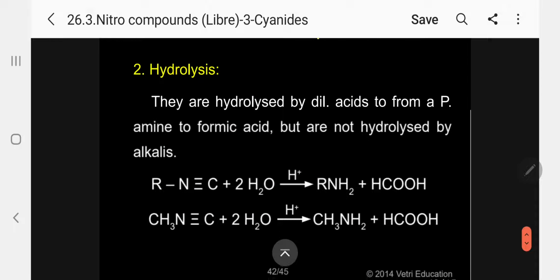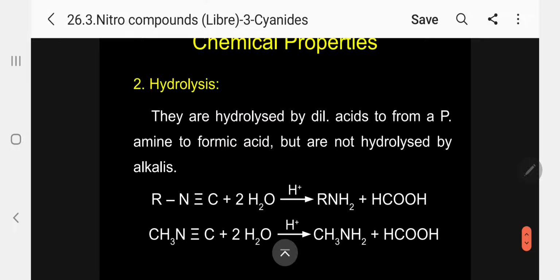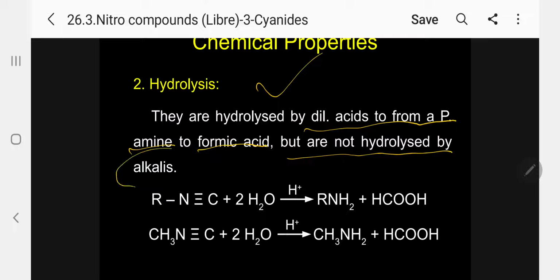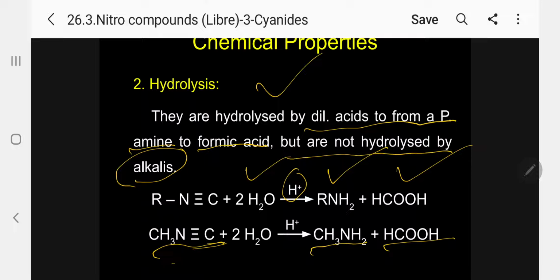Next important reaction is hydrolysis. They are hydrolyzed by dilute acid to form a primary amine and formic acid, but are not hydrolyzed by alkali. So it undergoes hydrolysis with acid, but not with alkali. When you add water in presence of acid to an isocyanide, the corresponding amine and formic acid are produced. In the case of methyl isocyanide, in presence of water, it gives methylamine and formic acid. Very, very interesting information.